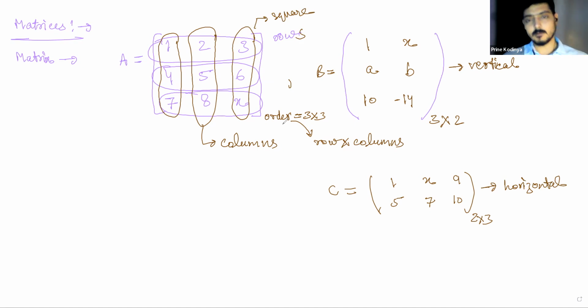Now, if we talk about what are the matrices that are important to us, all the square matrices are very important to us. We have a lot of phenomena, a lot of concepts involved for these square matrices. We'll study about them, but first let's understand the types of matrices and the basic terminologies of matrices. So all the square matrices are important, and whatever we talk about, we'll mostly talk about square matrices.